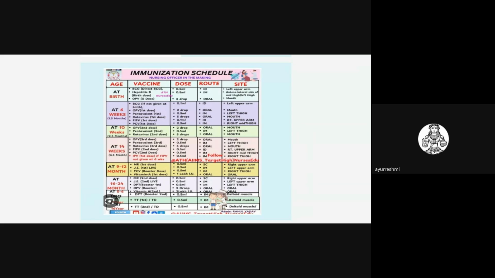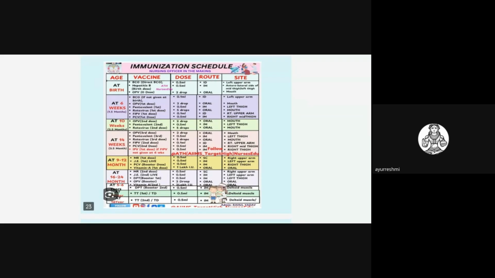So 0.1 ml is intradermal. We have to give what the route is, what the site of administration is, and all. In this slide it is given. Just go through this slide about the immunization schedule. They will ask this question. Commonly they will ask, and many question papers previously have asked this question.